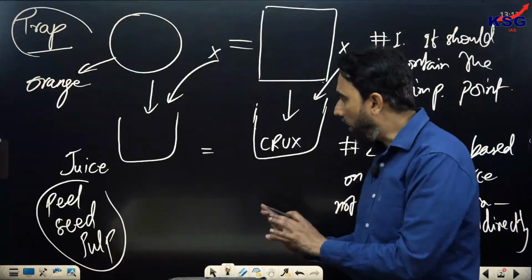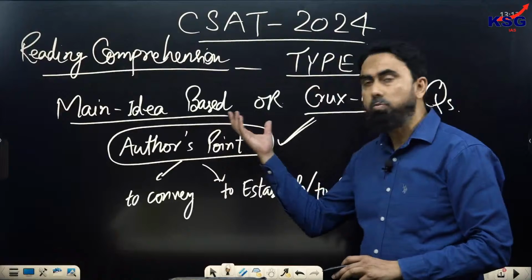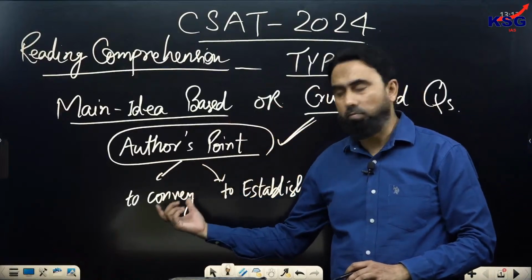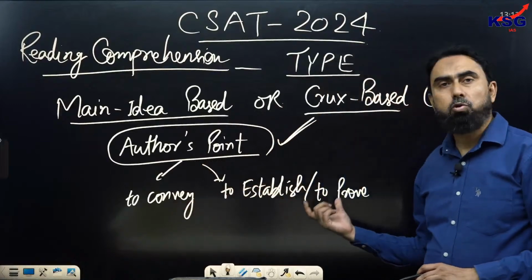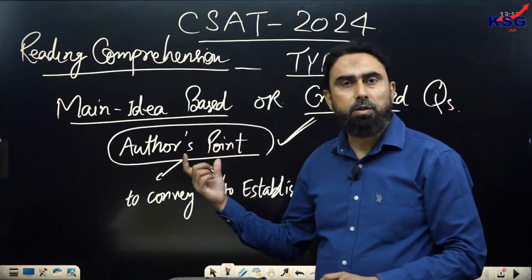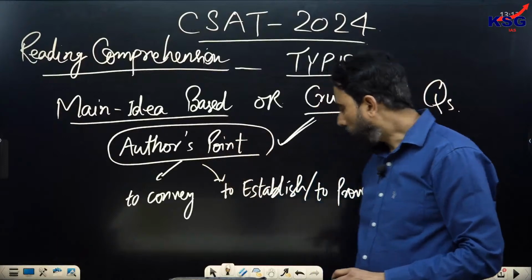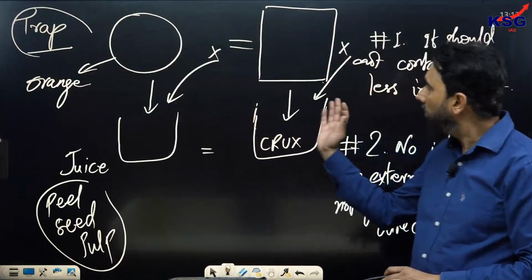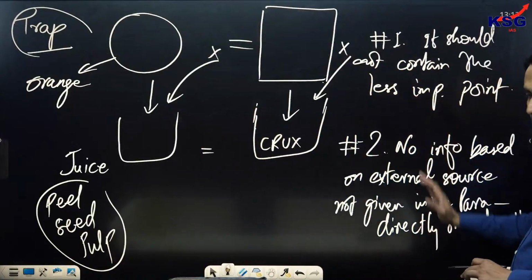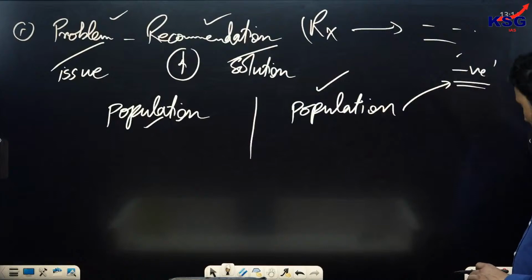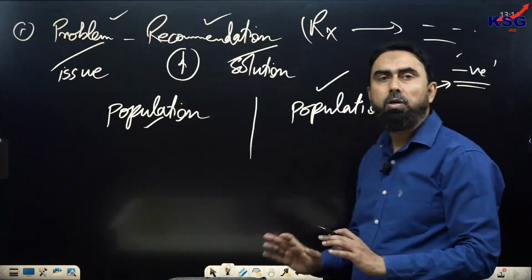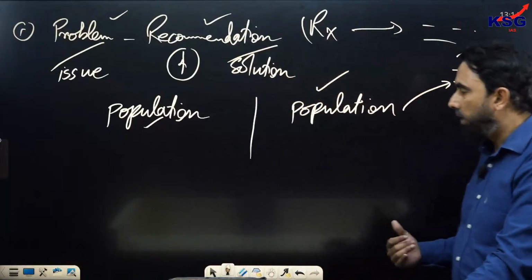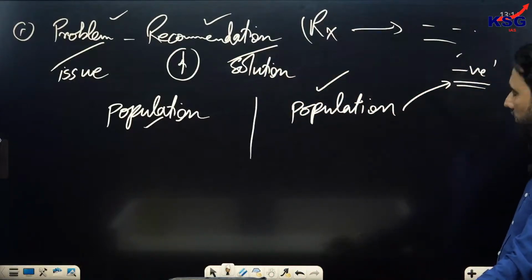So students, now I have discussed with you main idea or crux based questions. What do they demand? They demand the author's point, what the author wants to finally convey, to establish or to prove. That point should be present there in the passage. So the trap, the orange and juice analogy will help you to connect with the trap set there. Two major takeaways I have written here. And now problem and recommendation kind of passages, mostly such passages are given in the CSAT paper. So there you can again apply the same thing.